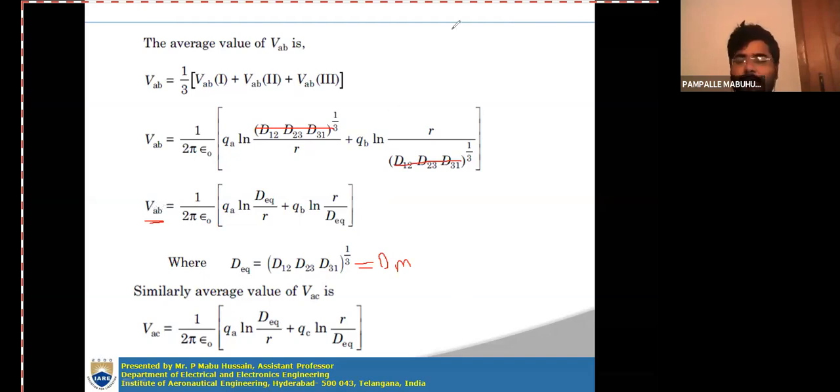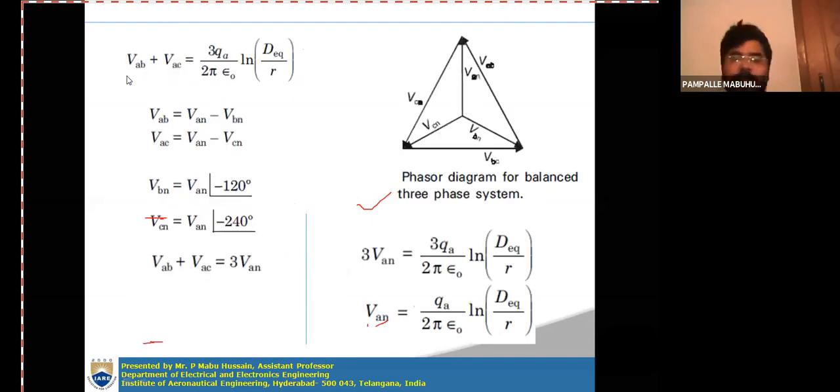Similarly, if you write the potential difference expression between the conductors A and C, then what you will get is 1 by 2 pi epsilon naught, QA ln D equivalent by R plus QC ln R by D equivalent. Only in place of B, you will get C. So this is VAB and this is VAC. After finding VAB and VAC, you have to sum these two equations.